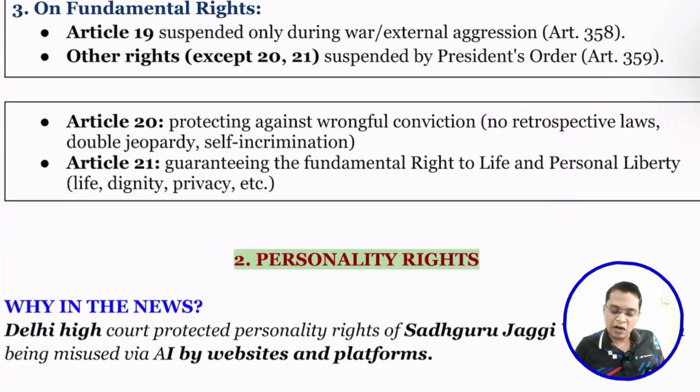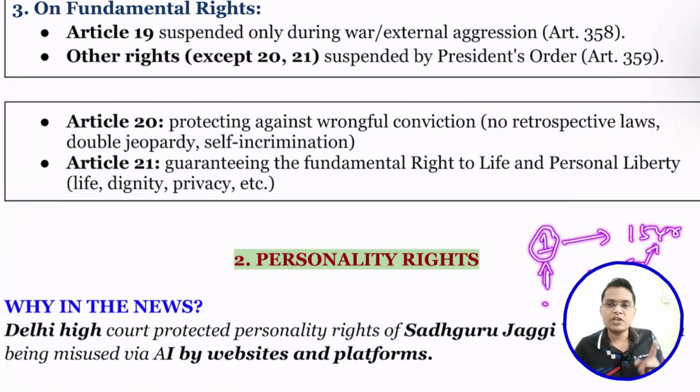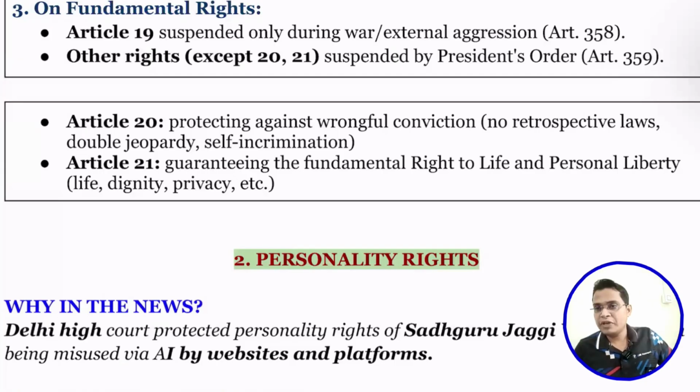So if now we have changed this 1 year to 15-year imprisonment, if someone commits a crime now, in that case that person can be given 15-year imprisonment. If a person committed a crime when the punishment was 1 year, that person can only be given this 1 year. So that is what is called no retrospective law. Law cannot apply previously. Law has to apply from the current situation. So next is double jeopardy. A person cannot be punished twice for the same crime. Okay? That is what is called double jeopardy.